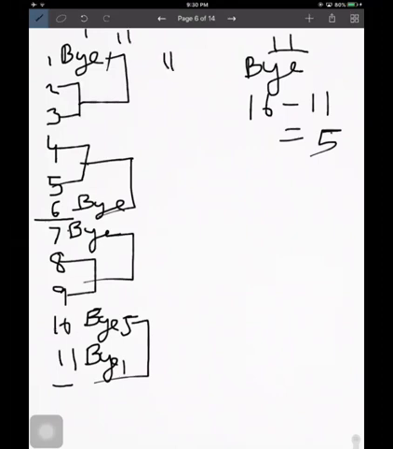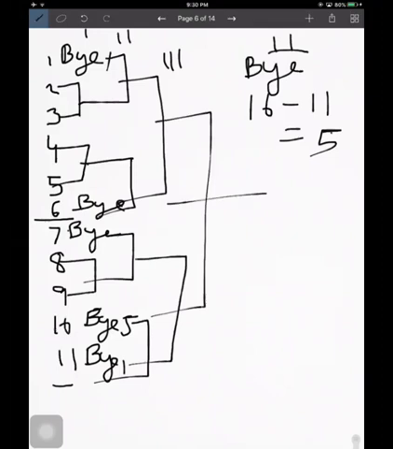Now the third round. In the third round, these teams will play, and the fourth round will be played here, and this is the final. So this is the way to draw a knockout fixture. It may look clumsy here, but I am sure you have understood what we are trying to teach here.